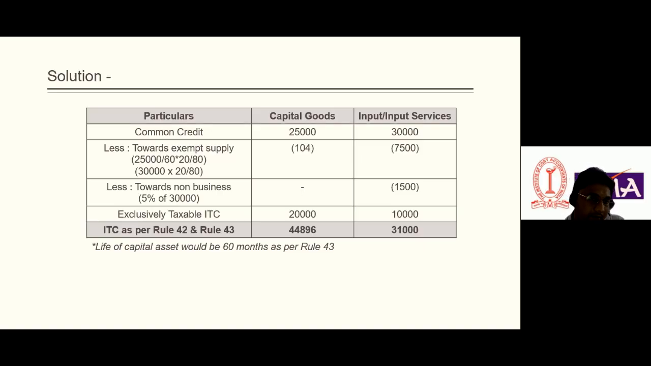Exclusively taxable ITC, yes, that ITC would be available. Why? Because we have used these capital goods and input services for making exclusively taxable supply. So in that case, ITC would be eligible. That would be 20,000 and 10,000. So ITC as per rules 42 and 43 would be 44,896 and 31,000. So you have seen what we have seen. For example, if someone has availed credit of 40,000 in the case of input and input services, obviously at the time of assessment there will be issues.